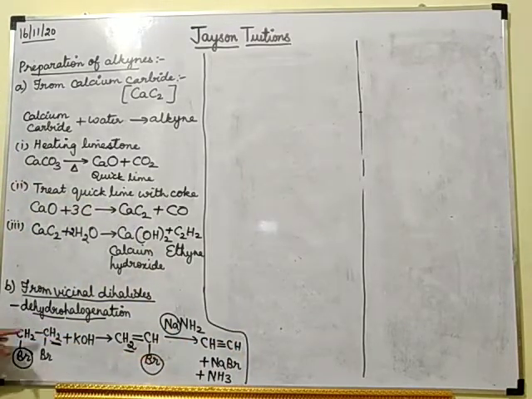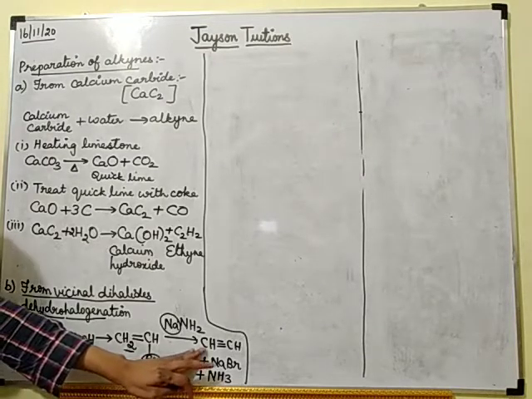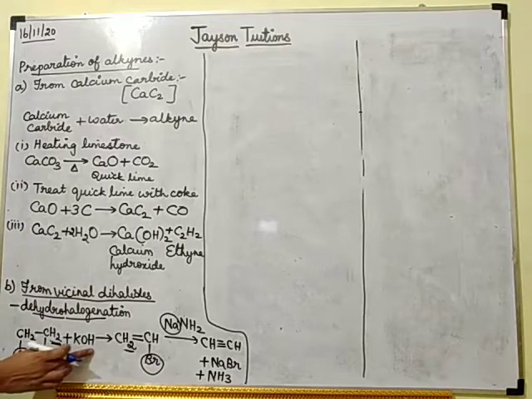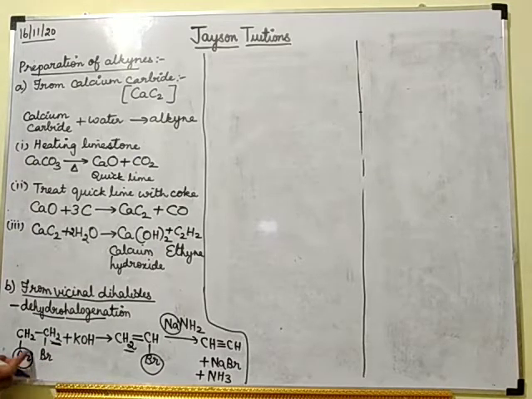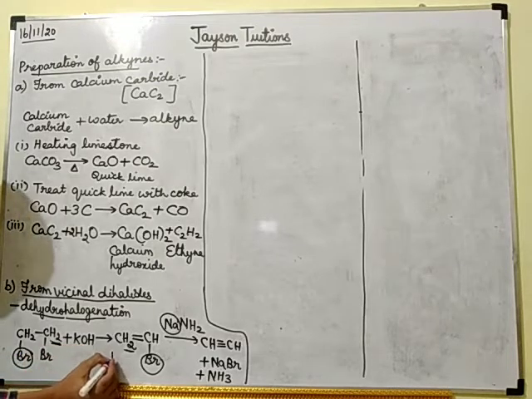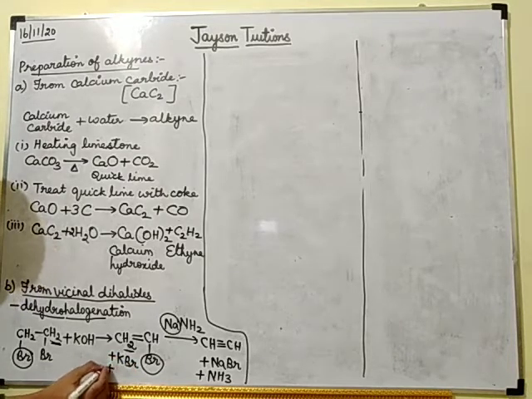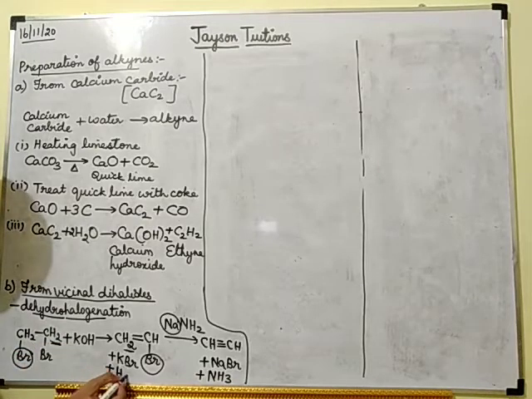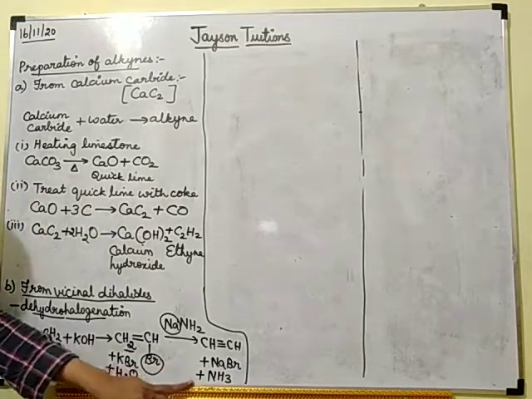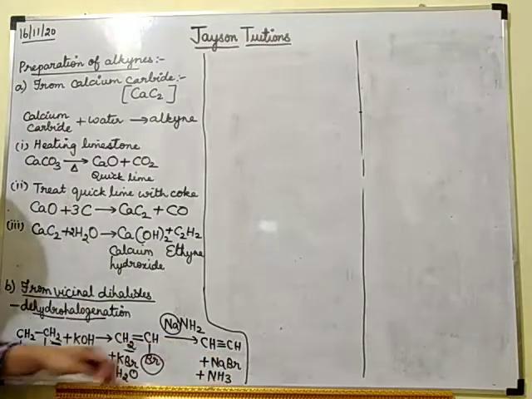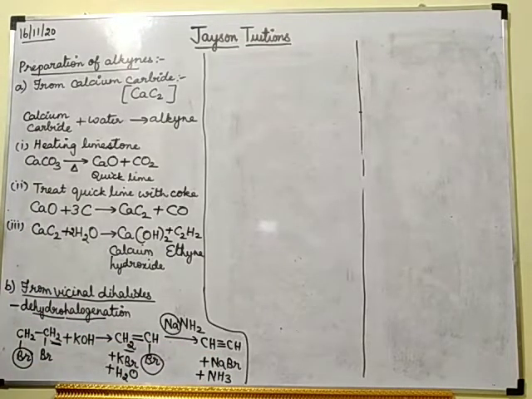CH triple bond CH. So this is how you will be preparing the alkynes from vicinal dihalide. Here, what will happen when you add KOH? This Br is going outside, yes or no? This Br will combine with this K and form KBr, an additional product. And this hydrogen which is coming out of here will combine with this OH and form H2O. These are all byproducts. Understood? So first the single bond will change into double bond, then the double bond will change into triple bond.